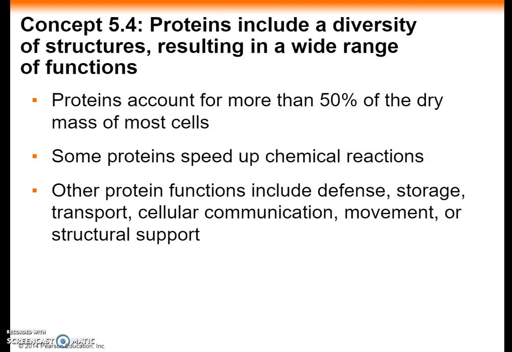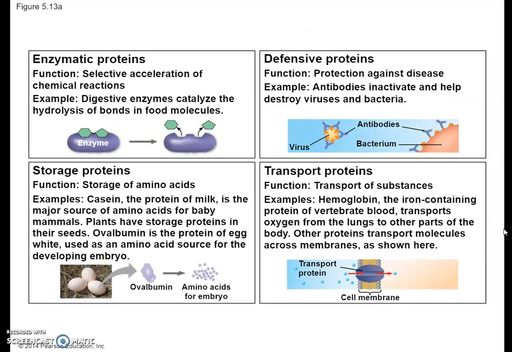Humans have tens of thousands of different proteins, each with a specific structure and function. Proteins are the most structurally complex molecules known. Each type of protein has a complex three-dimensional shape. In this overview of protein functions, you can see the enzymatic proteins, defensive proteins, storage proteins, and transport proteins.